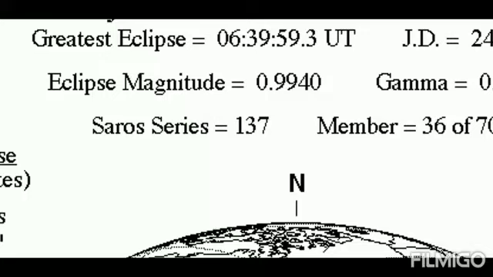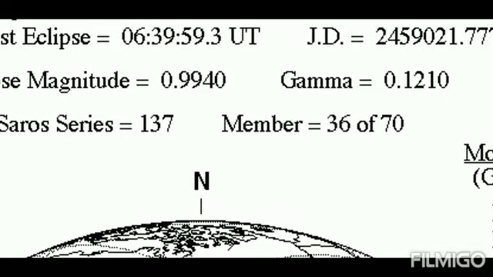And as we know, in each Saros series there are about 70 eclipses. In this case, in Saros series 137, there are 70 eclipses, and this eclipse is 36 out of 70. That means just more than half of the series will be completed by this eclipse. 36 of 70.